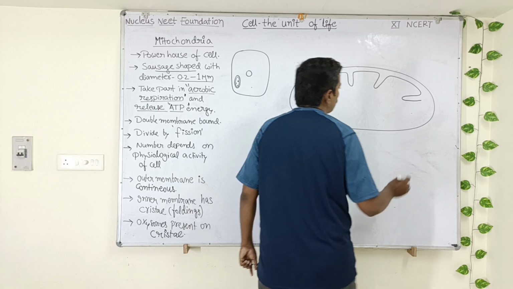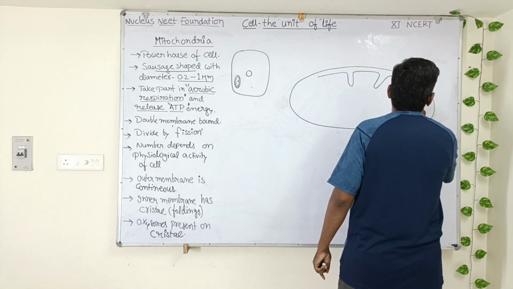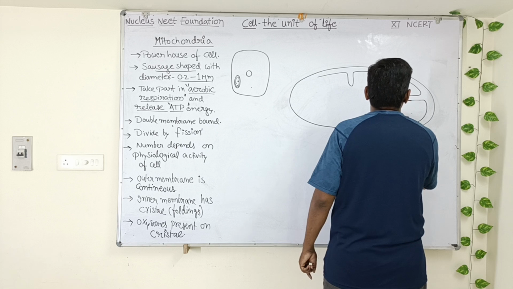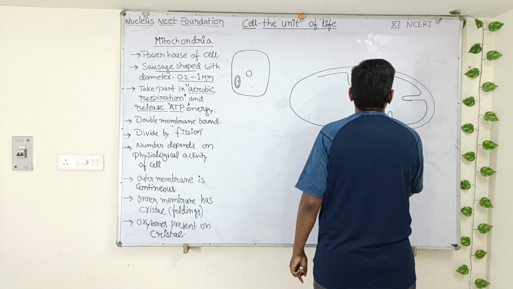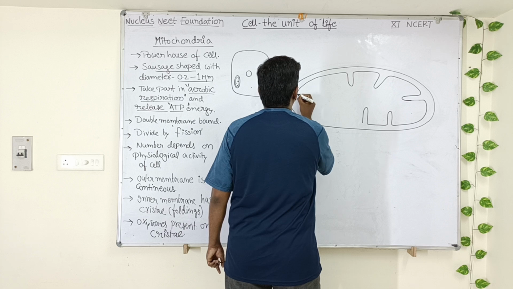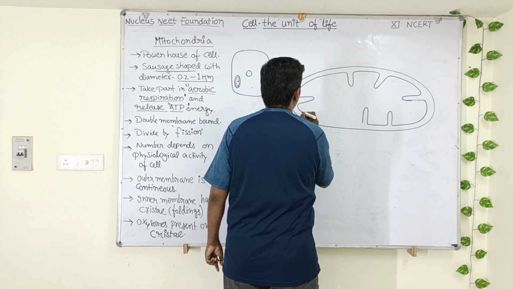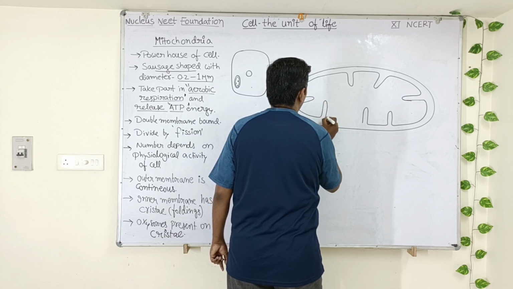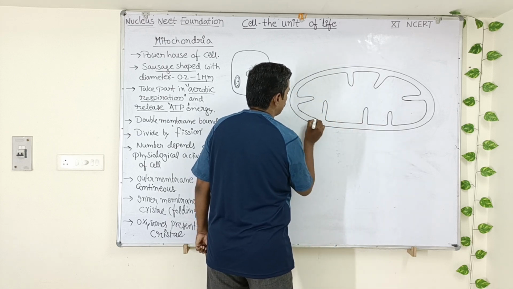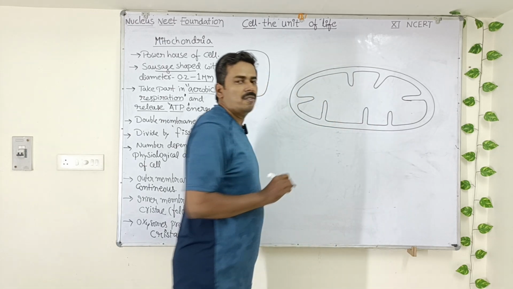What are these folds called? These folds are called cristae. You can see here, these are the folds. In which membrane can you see the folds?